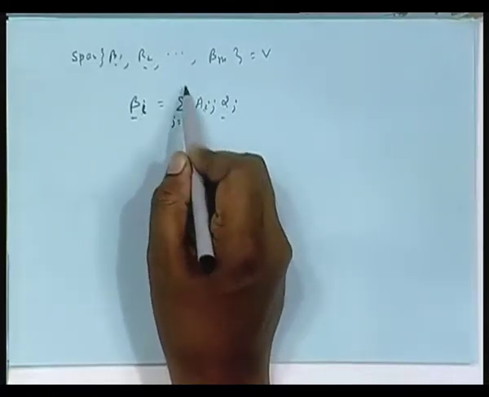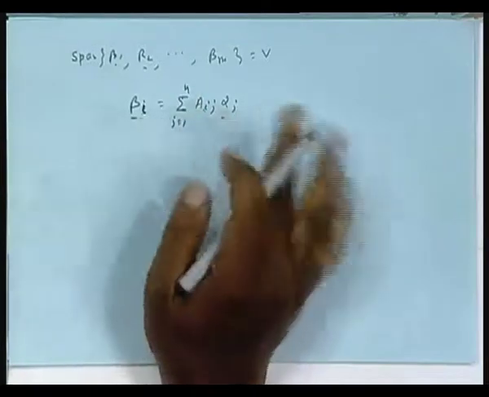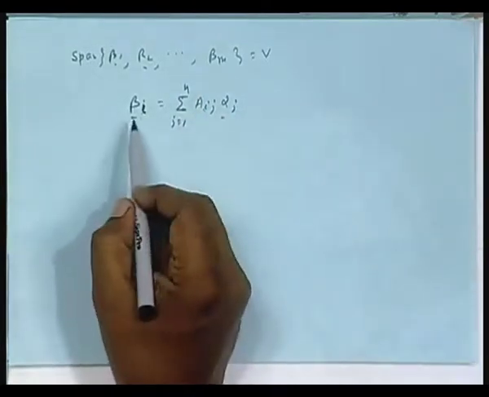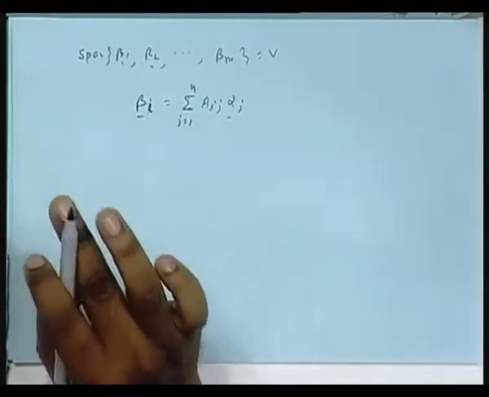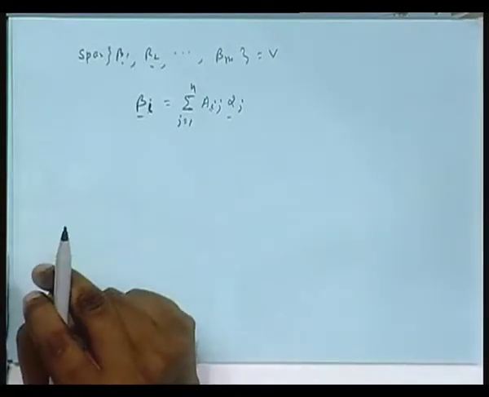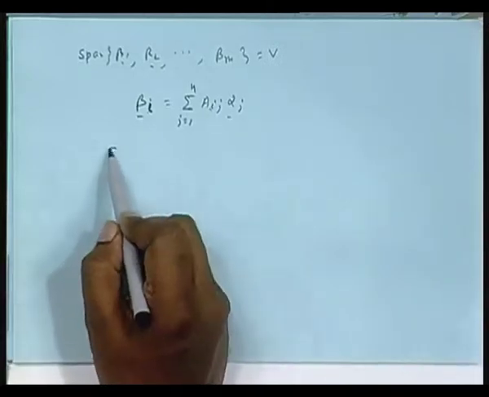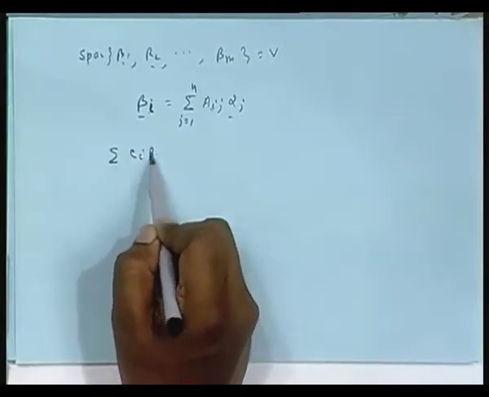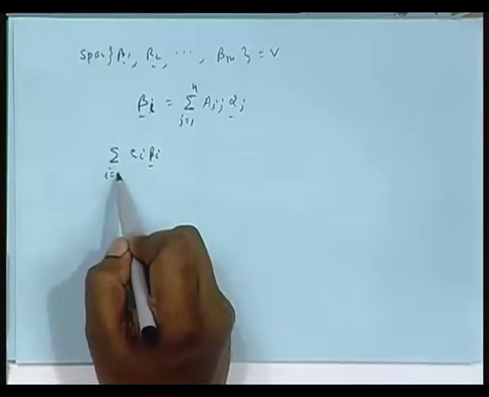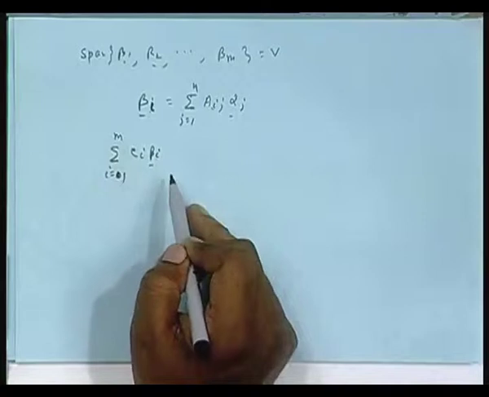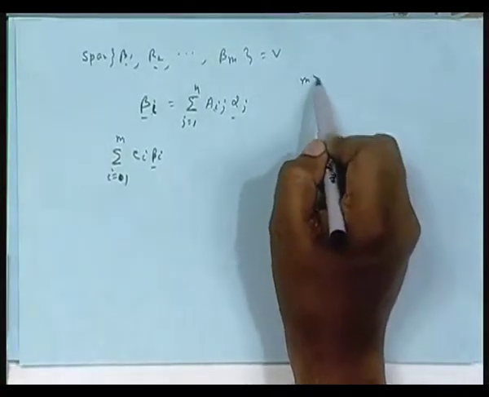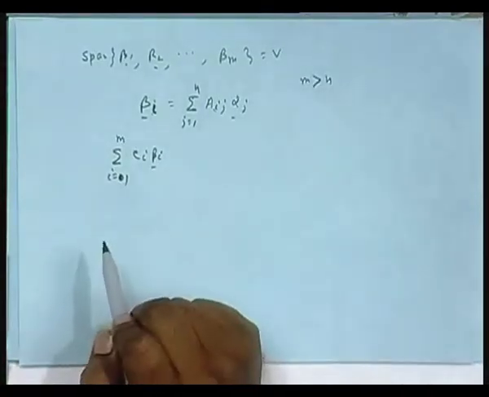and j will be 1 to n, but these betas are linearly independent. So, if I form a summation c 1 beta 1 plus c 2 beta 2 plus dot dot dot equal to 0, the only solution should be c 1 to c m equal to 0, isn't it? So, suppose I form an equation like this, sum of c i beta i, i equal to 1 to m, after all m elements, I am considering the case m greater than n.